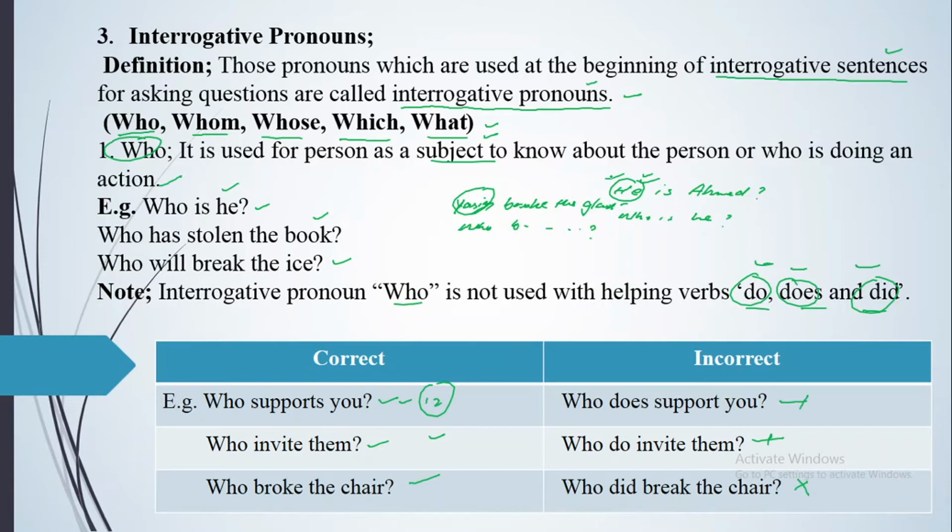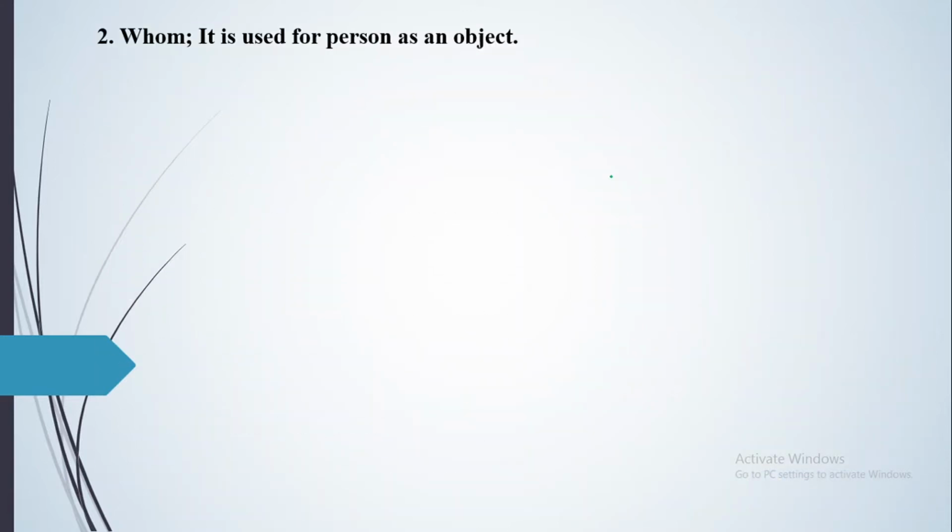And the next one we have got is known as whom. It is used for a person as an object. That should be in your mind. Whom is used for a person as an object. Now the example is, whom do they want to kill? Now this is what is used for a person.